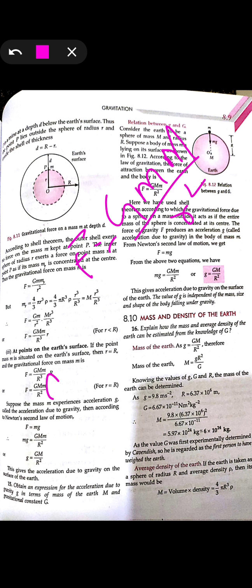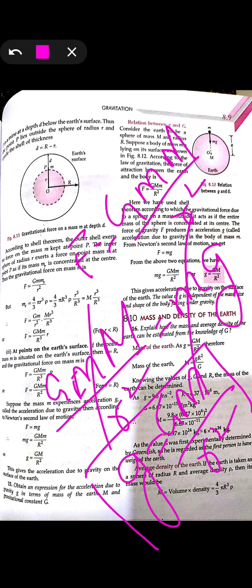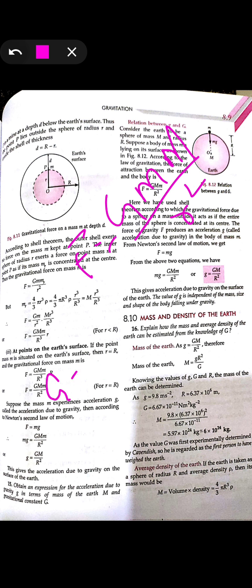So on taking both values, G M m upon r square is equal to the other value, mg. On taking this, m and m will be cancelled. So g will be capital G M upon r square. This is the important formula for your question. Okay, you will be getting this formula. If you get a numerical, you can use this formula also. That is g equals G M upon r square.